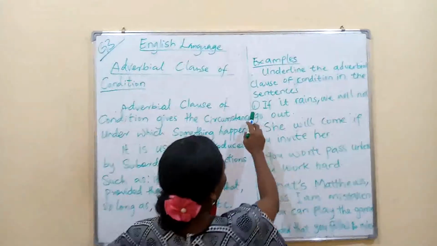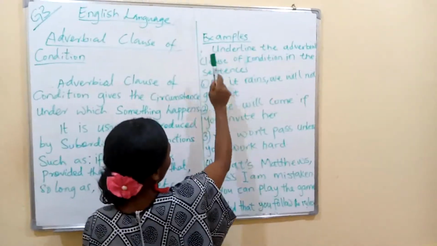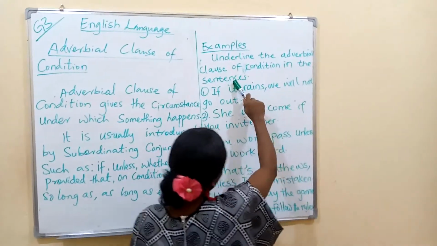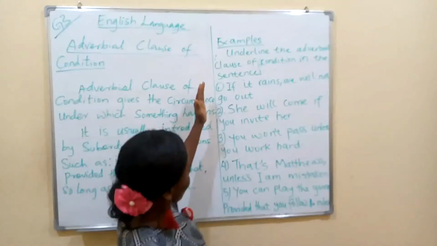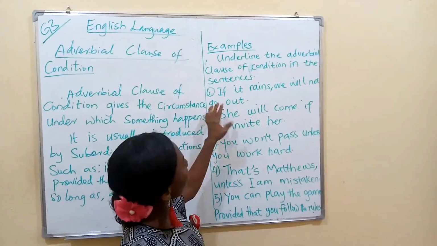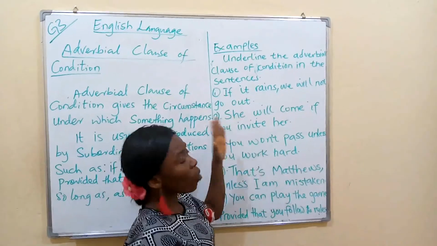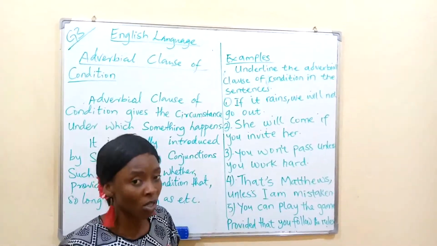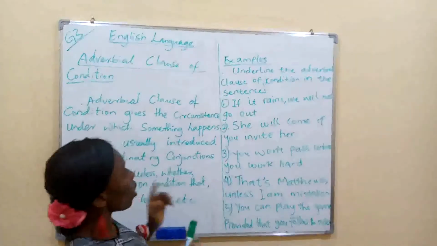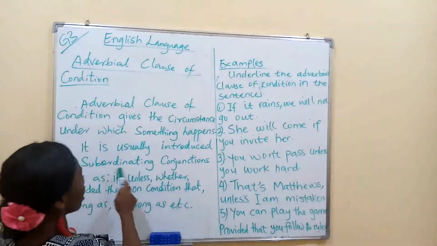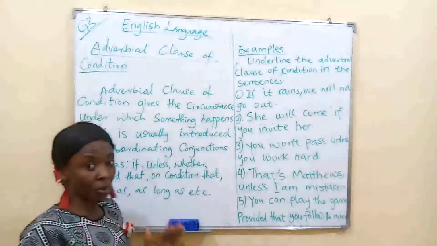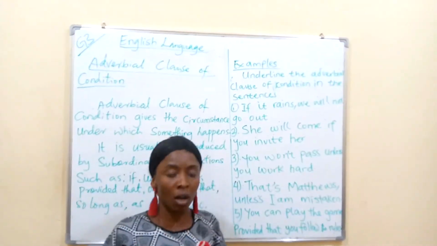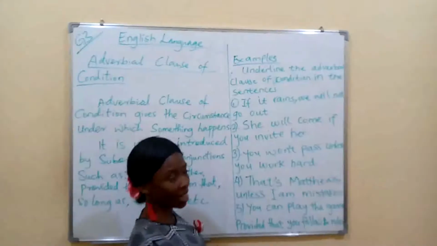So now we have number one. Let's look at the instruction. The instruction says underline the adverbial clause of condition in the sentences. Before we start, know that each sentence has two parts, and one part carries the adverbial clause of condition, because one part goes with the subordinating conjunction. The part that goes with the subordinating conjunction is what we'll underline as an adverbial clause of condition. So let's look at the sentences.